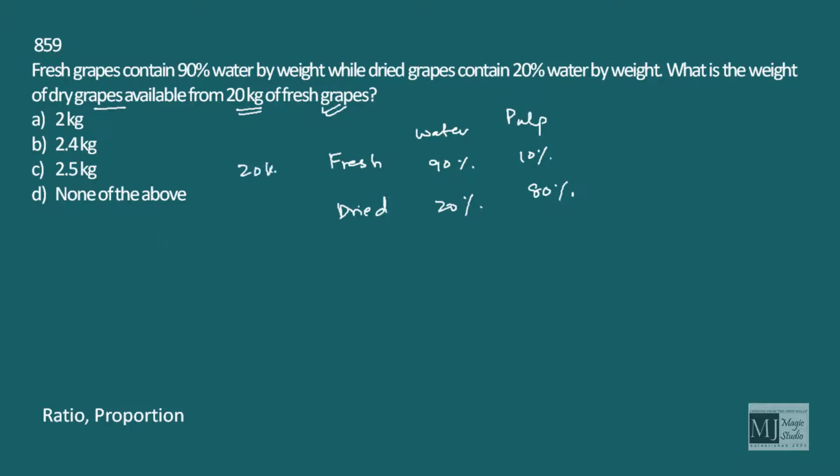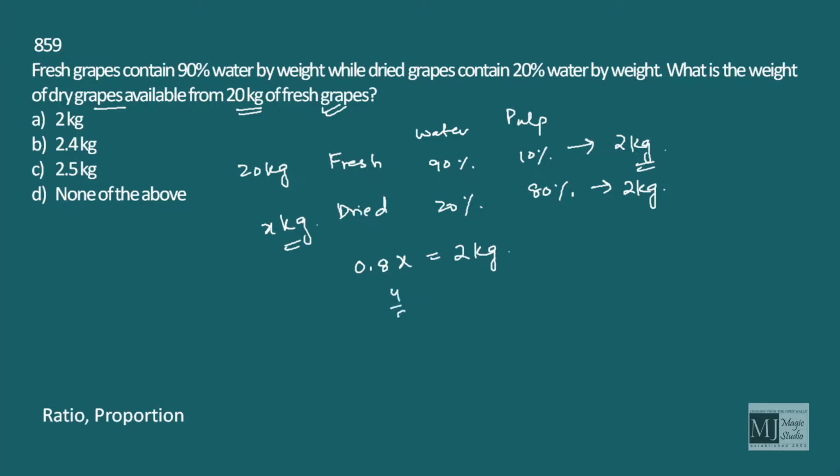We have 20 kg of fresh grapes which should give us pulp of 10%, that is 2 kg. Okay, so how many kgs of dried grapes will give us a pulp of 2 kg? We know that 80% of x is equal to 2 kg.